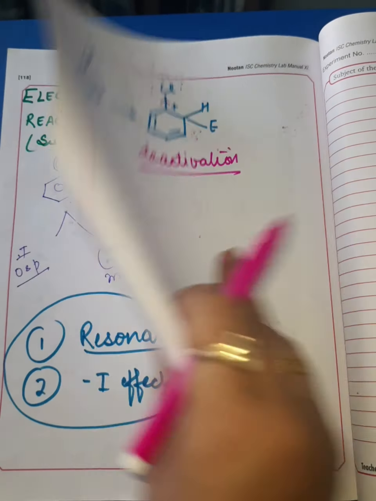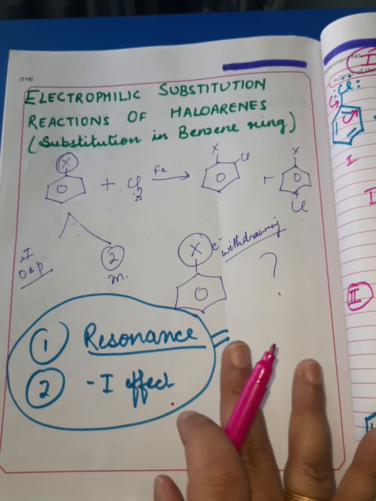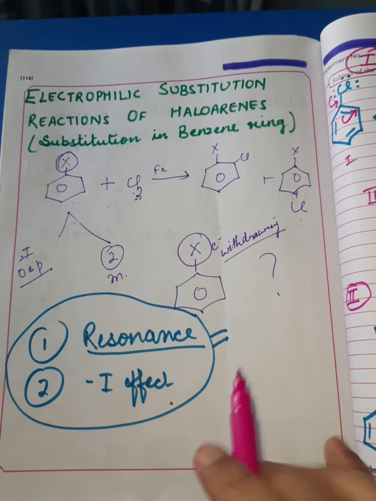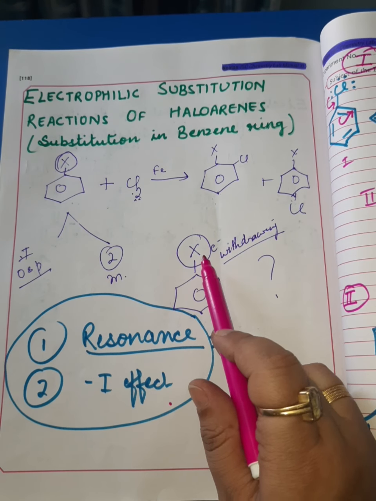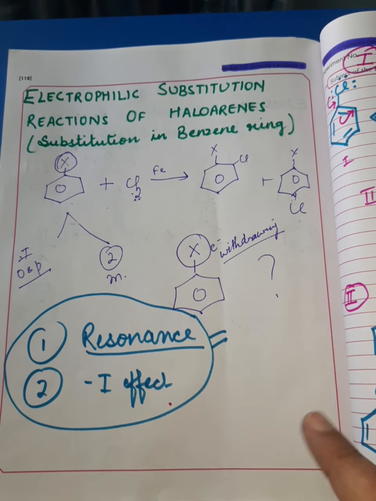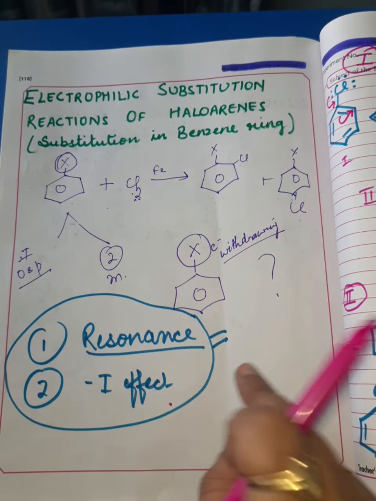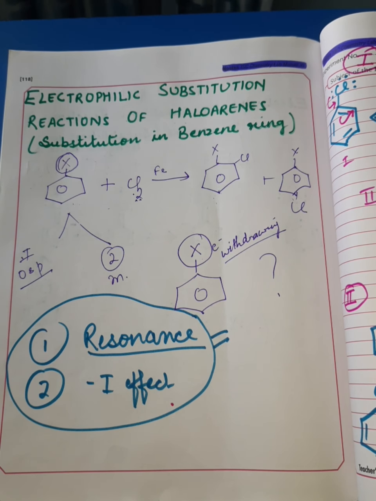I hope you have understood the answer to this question, why in spite of the presence of an electron withdrawing group, the halogen group, it still undergoes ortho-para substitution, not meta substitution.